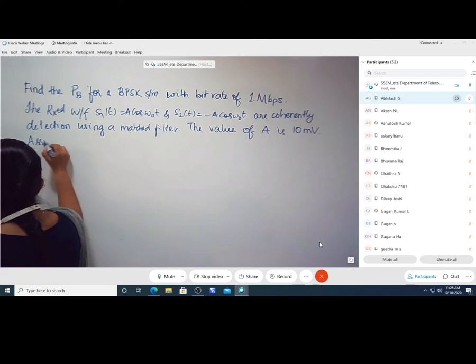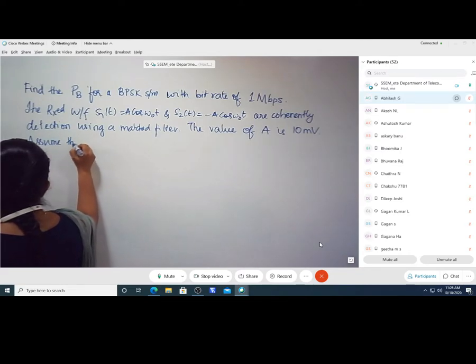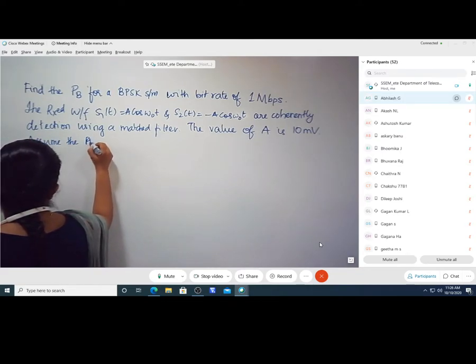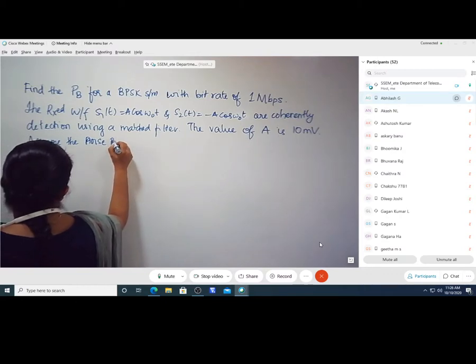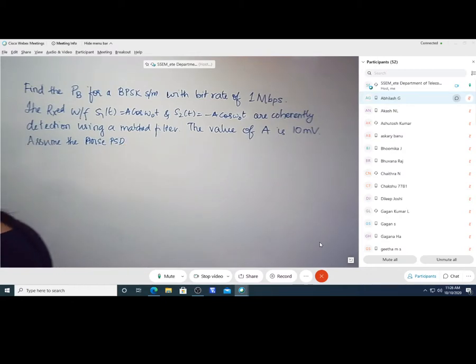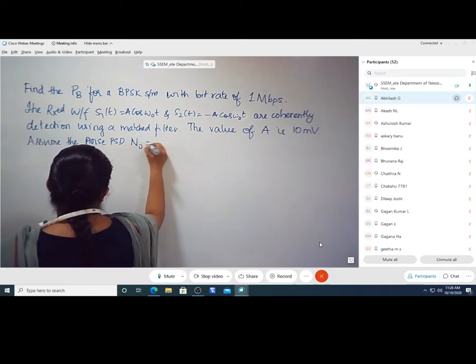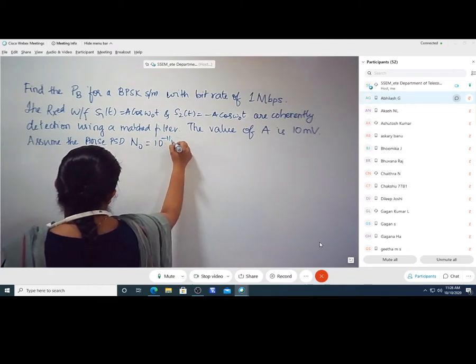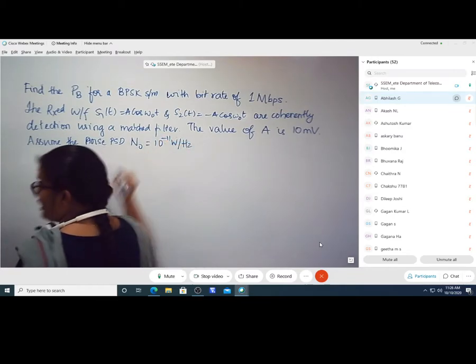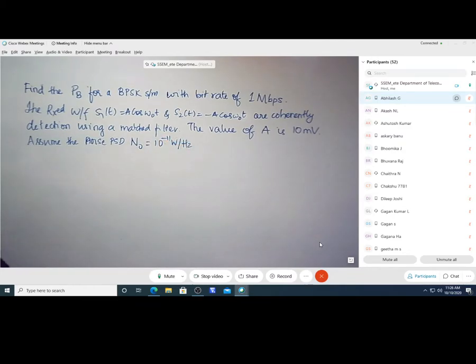Assume the noise power spectral density, the noise PSD, that is power spectral density. Now see here, sometimes they will give it like this: N0 is equal to 10 raised to minus 10 watts per hertz. It is not N0 by 2, they have given it as N0. Please note this. This is a small change in the question.